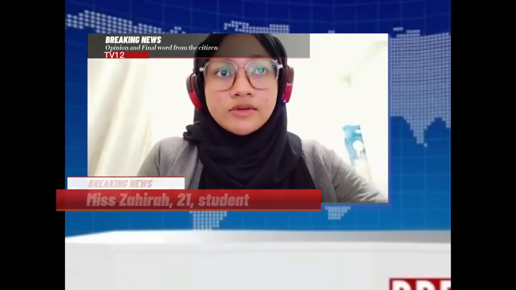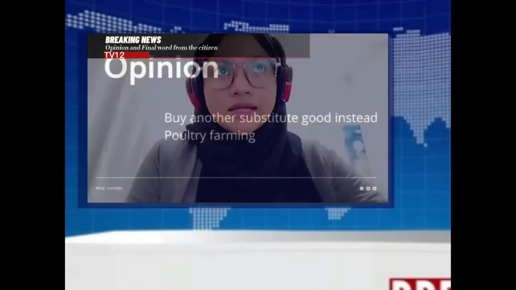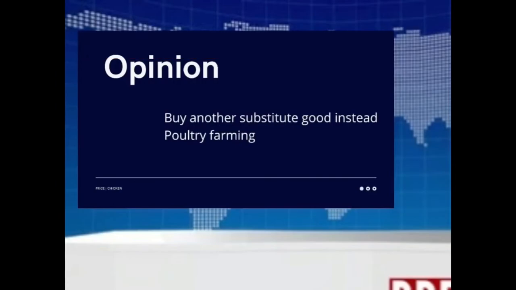Buy another substitute good such as fish or meat that gives the same amount of protein as chicken. So as we know, chicken, fish and meat are substitute goods, which means a change in the price of any substitute good will affect the demand for the other substitute goods. So when the price of chicken is rising, people can substitute from chicken to fish or meat.